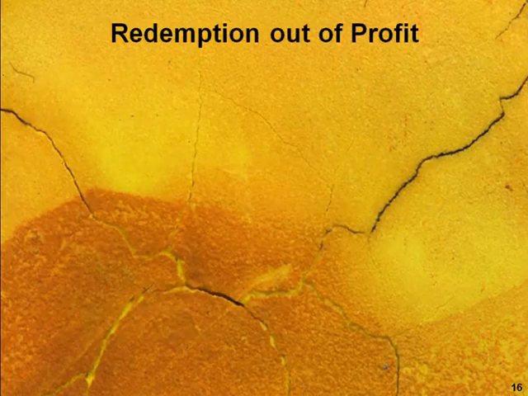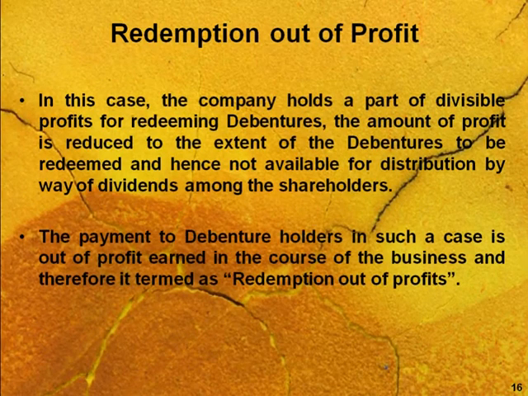First is redemption out of profit. In this case, the company always holds back a part of the divisible profit for redeeming the debentures, and this part they are actually carrying for payment of dividend. But without paying dividend,